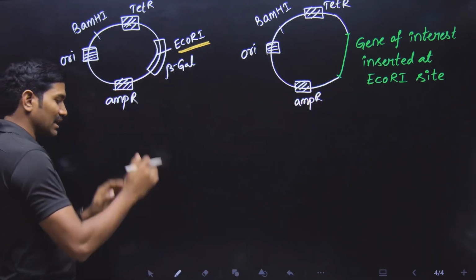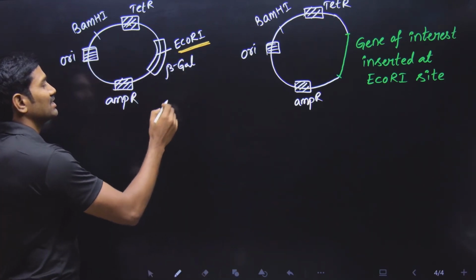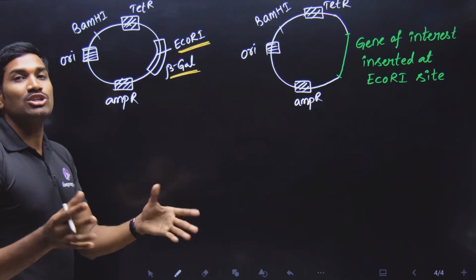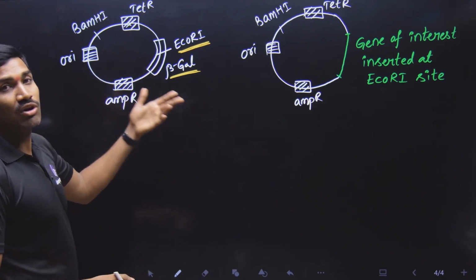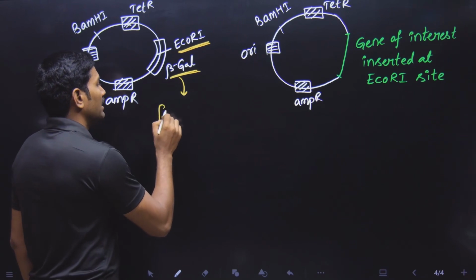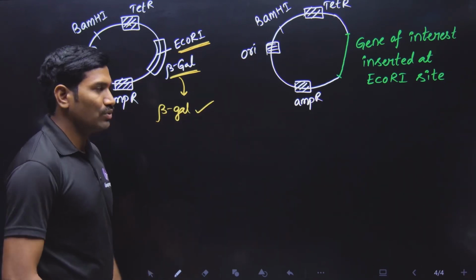Now, if this is the condition, in simple terms, I am trying to give you the answer. So observe this carefully. In this condition, recombinant is not formed. That means it will come under non-recombinant. So here, what happens to beta galactosidase? Beta galactosidase is produced. It is produced.